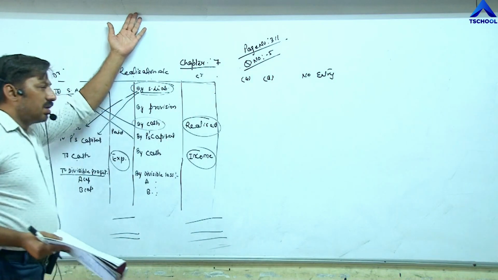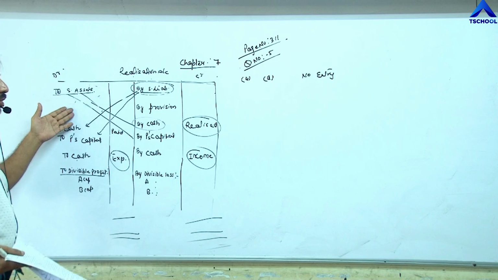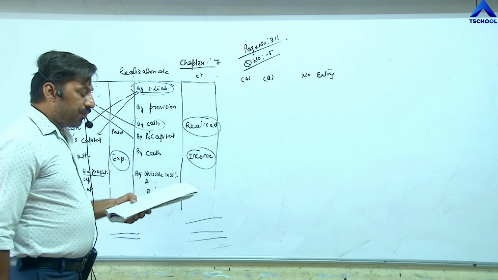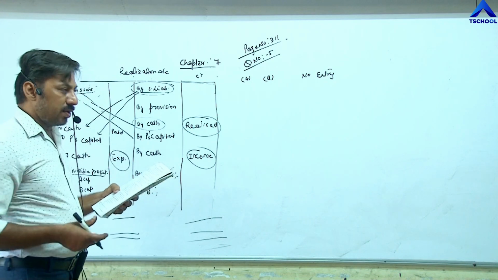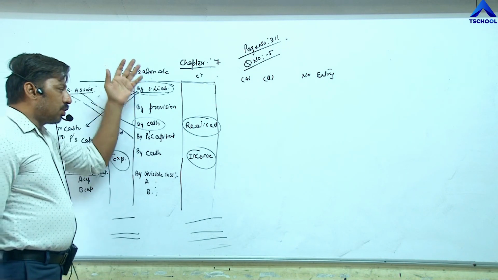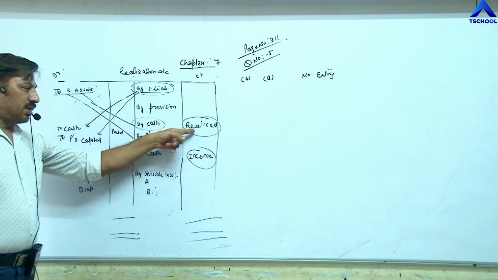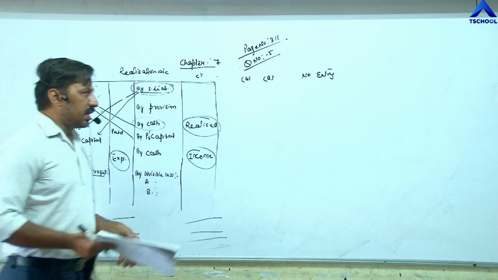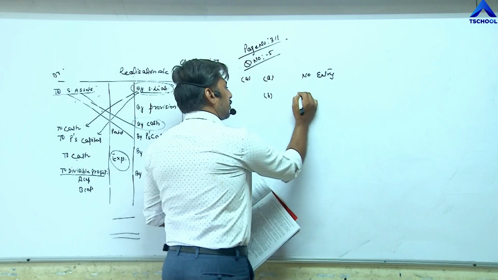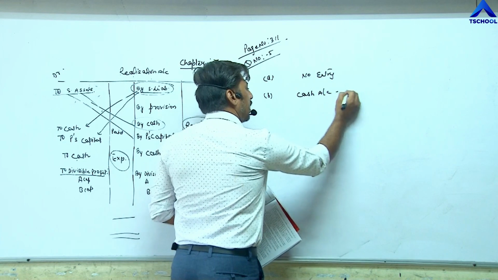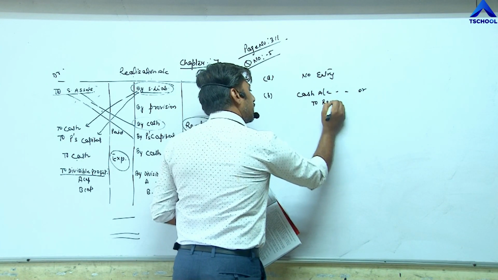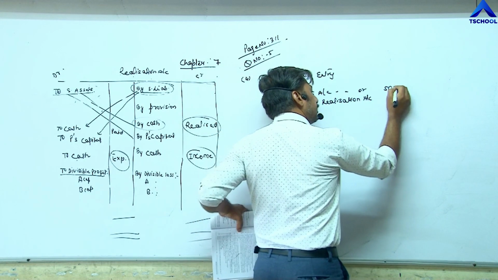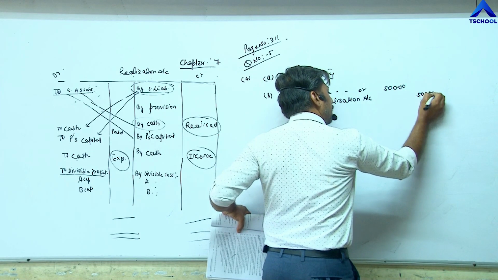Goodwill is not given in the balance sheet. That's why we are not required to close that goodwill, because we do not have goodwill. But 50,000 rupees are realized during dissolution. At the time of dissolution, we have sold goodwill for 50,000, so I have written realized here. So the entry becomes, second part, B. For realization, what is the entry? Cash account debit to realization account, 50,000 and 50,000.